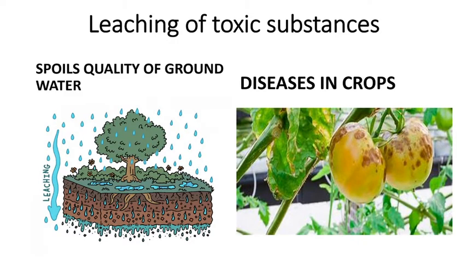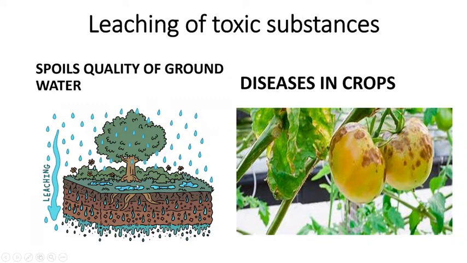The next effect of soil pollution is leaching of toxic substances. Naturally, when the soil is polluted, it spoils the quality of groundwater. Now see this picture. You have a plant, a tree over here. When rain comes, you must have seen that the water does not get collected over the land. After some time, the water vanishes. Where does the water go?